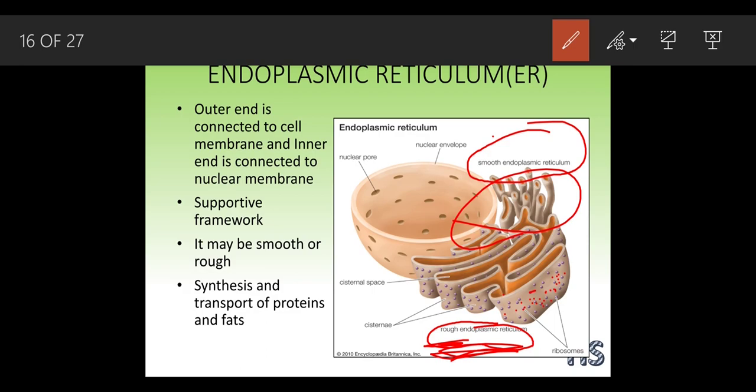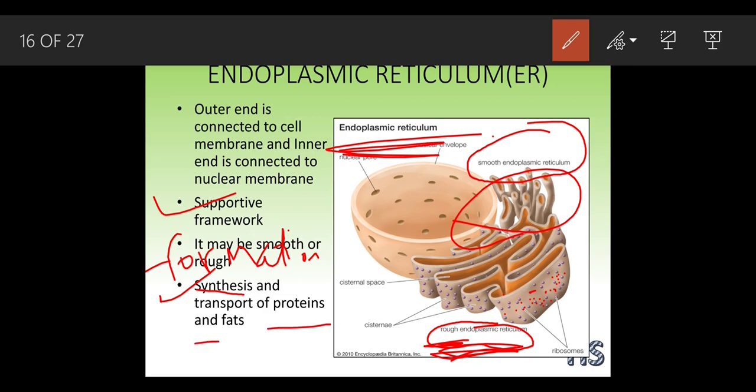What is the function of this endoplasmic reticulum? This provides the supportive framework. This is one function. And the major and main function of this endoplasmic reticulum is the synthesis and transport of proteins and fat. Synthesis here means formation. Here in the endoplasmic reticulum there is formation and transport of proteins and fats.